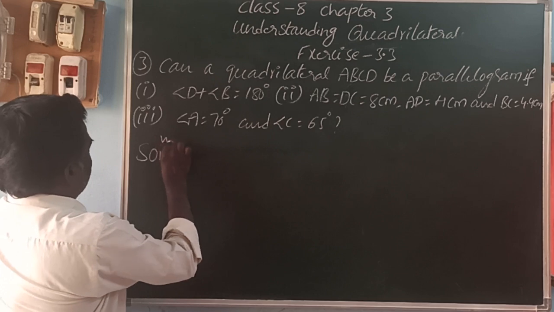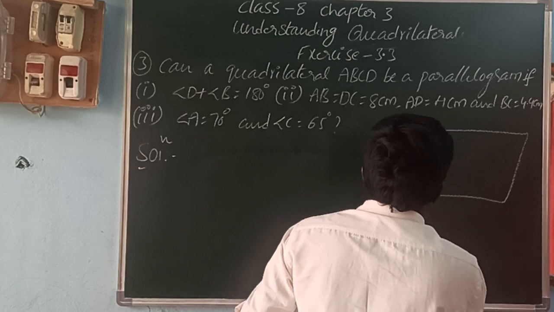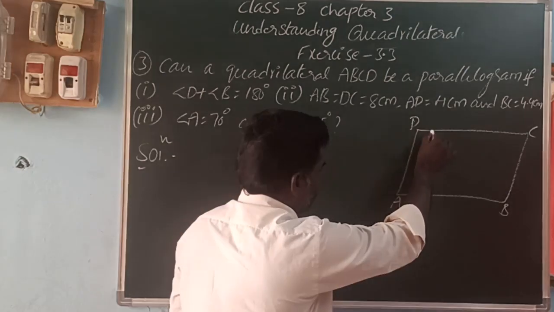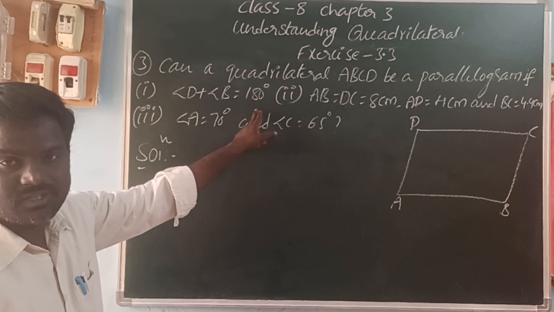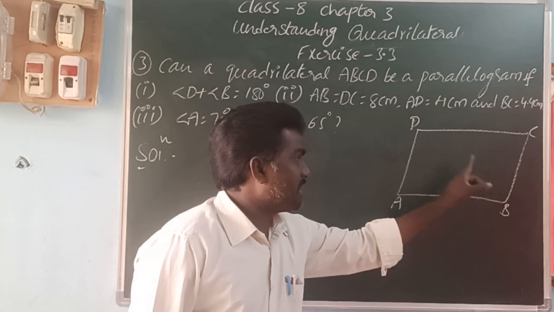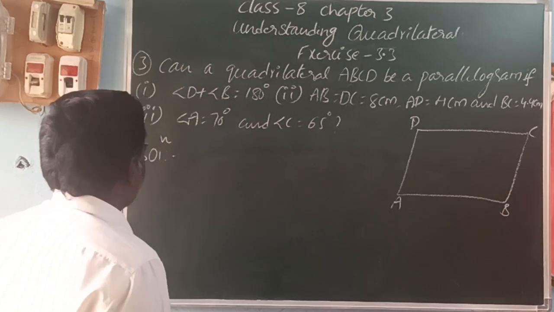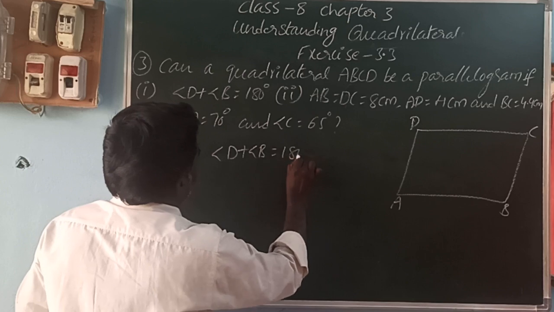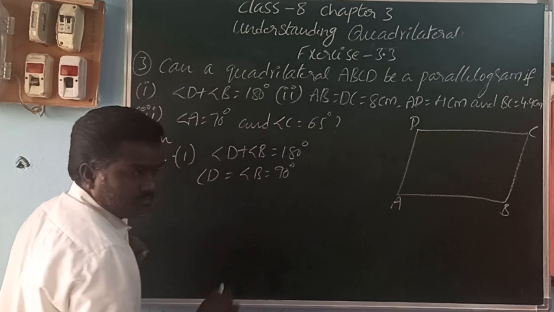So here, opposite angles are equal. When opposite angles are equal and their sum is 180, that means each angle is how much? 90, 90. Then angle B is equal to 90, angle D is equal to 90, angle A is equal to 90, angle C is 90. So 90 plus 90 is 180. So angle D plus angle B is equal to 180 may or may not hold; when angle D is equal to angle B is equal to 90, it is possible.